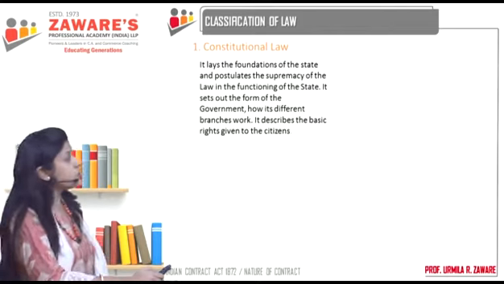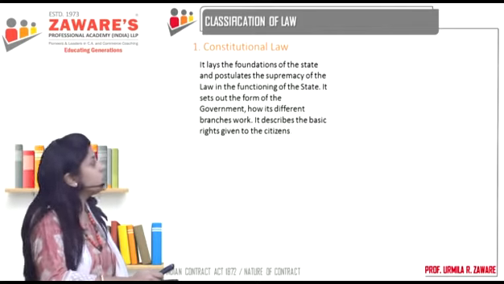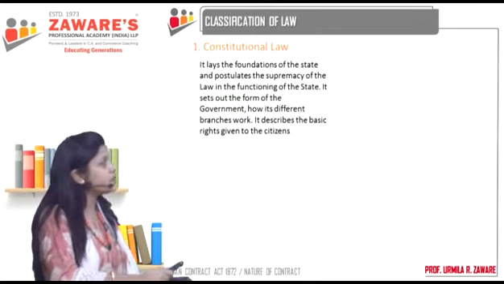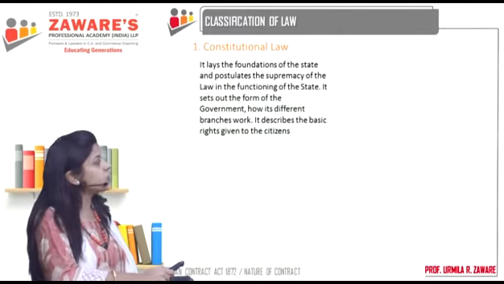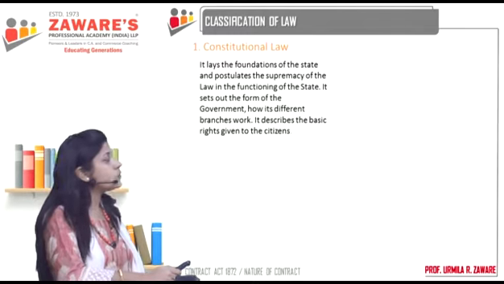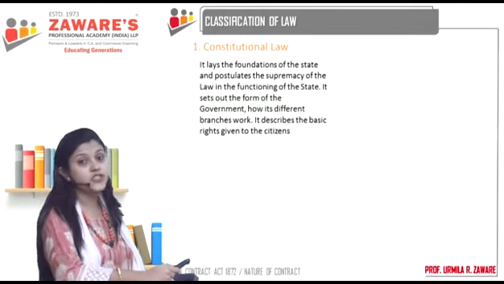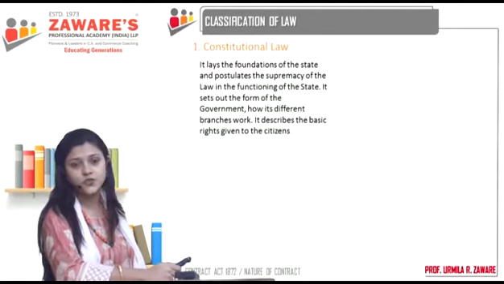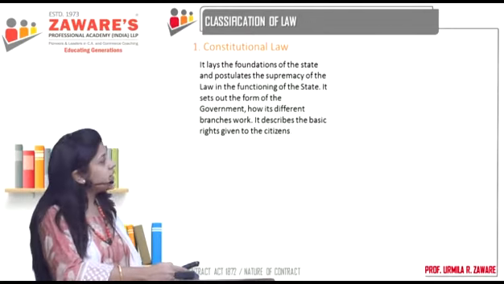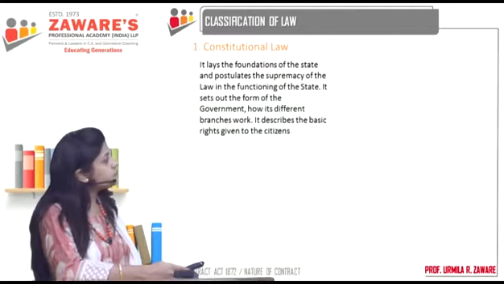So, constitutional law lays down the foundations of the state and postulates the supremacy of the law in the functioning of the state. It sets out the form of the government, how its different branches work. It describes the basic rights given to the citizens. Then we have